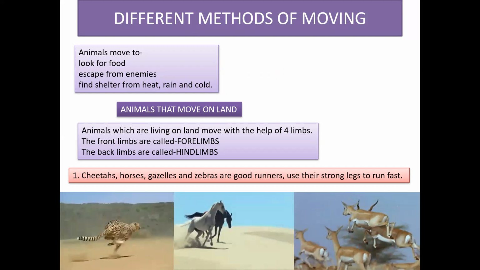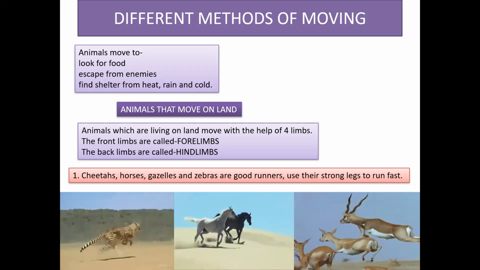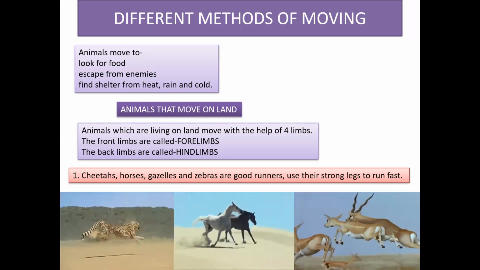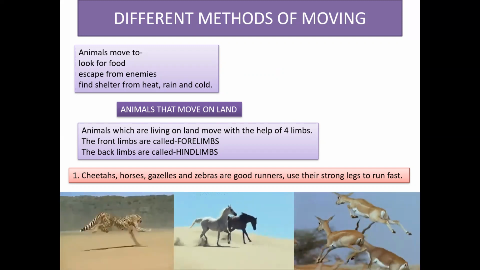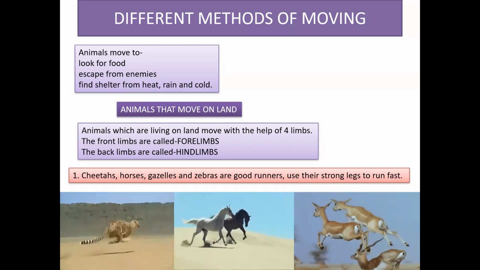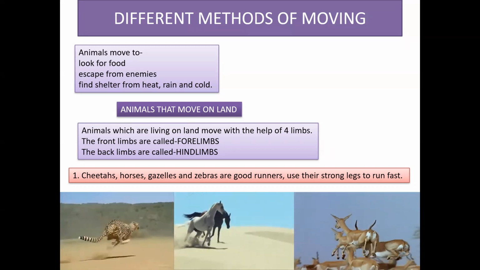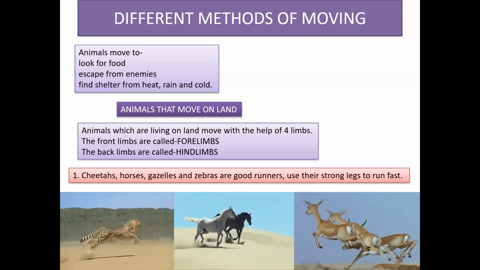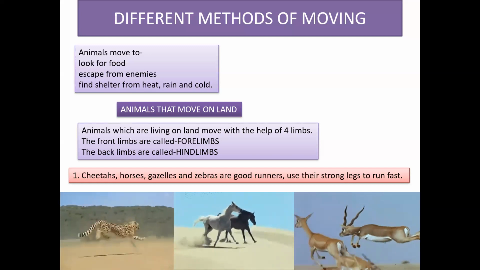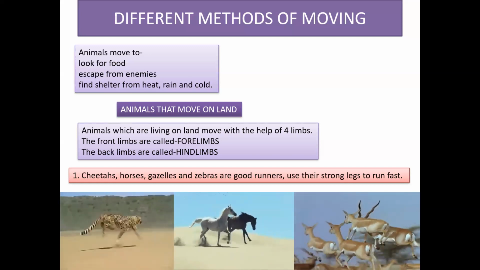Animals that move on land. Many animals living on land move with the help of their limbs. Lions, tigers, elephants, and many others walk on four limbs. The front limbs are called the forelimbs, and the ones behind are the hind limbs. Cheetahs, horses, and zebras are good runners. They use their strong legs to run fast.